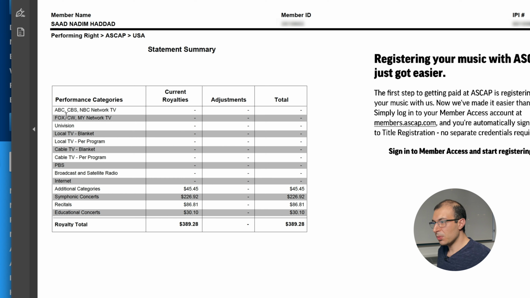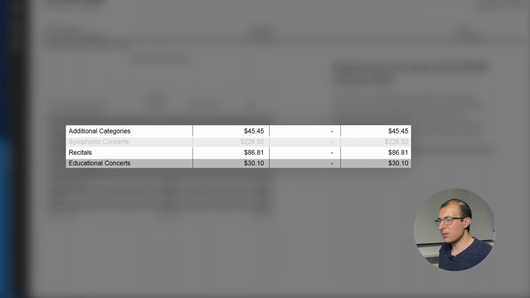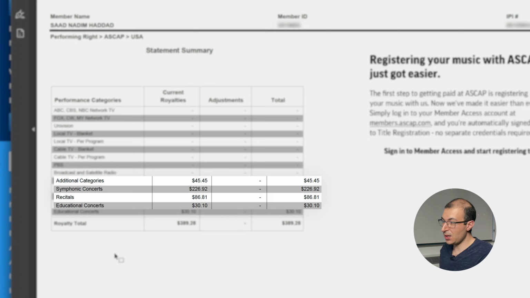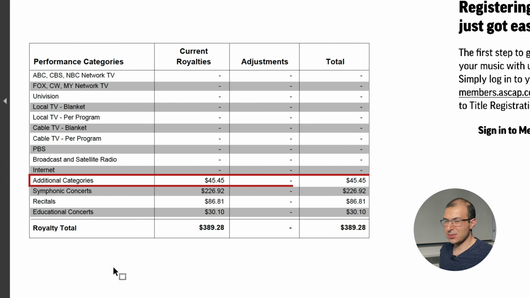This shows your performance categories. So if you write music for film, etc., you'll see a bunch of these different networks over here, and this is where maybe you would have some royalties from. Since I write primarily for the concert hall, most of my stuff is going to be down here in these additional categories: symphonic concerts, recitals, and educational concerts, and you can see the breakdown right there. So you see I earned $45 from additional categories. I don't know what the heck that is.